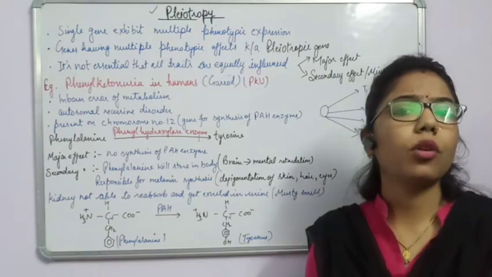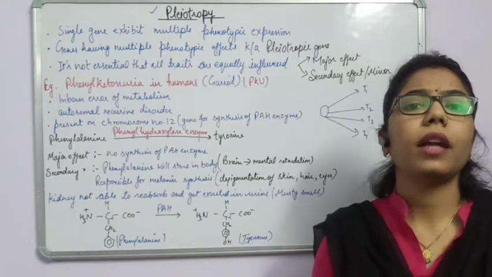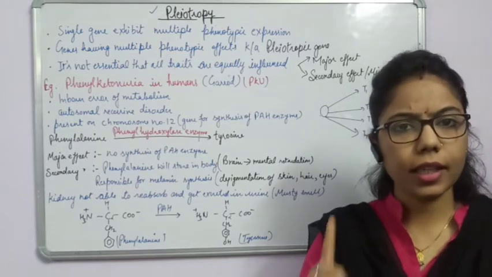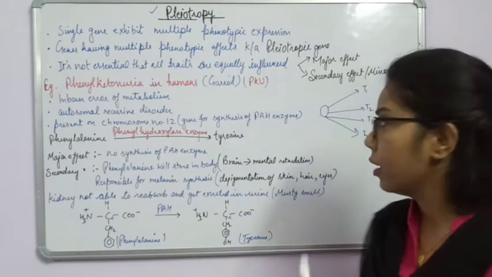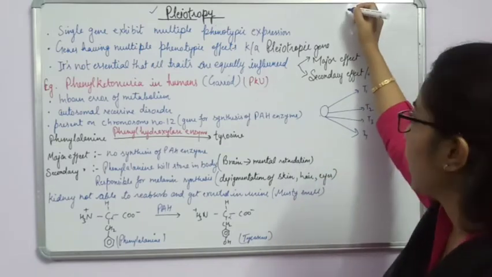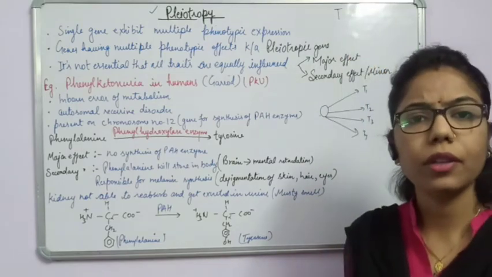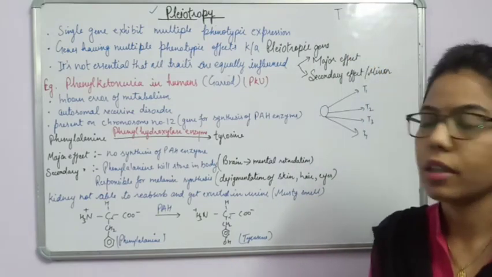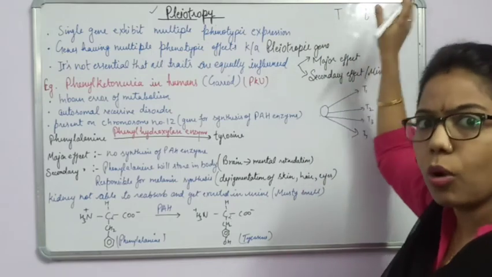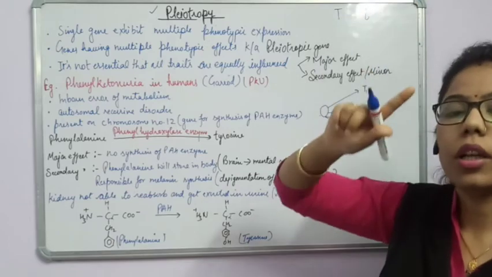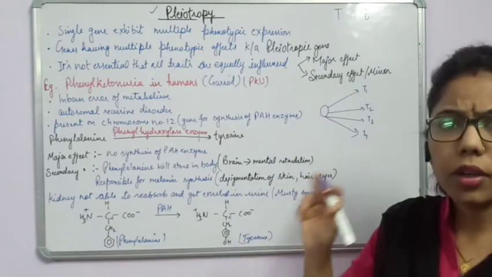But if you will recall the Mendelian inheritance in which we had taken the plant height, हमने प्लांट हाइट क्या लिया था? एक कैरेक्टर लिया था जिसको कौन गवर्न कर रहा था? The gene which is responsible for the plant height is T, right? It can be in dominant one as well as in recessive one. So in both the cases we were talking about the capital T or small t which is responsible for any one character, right?